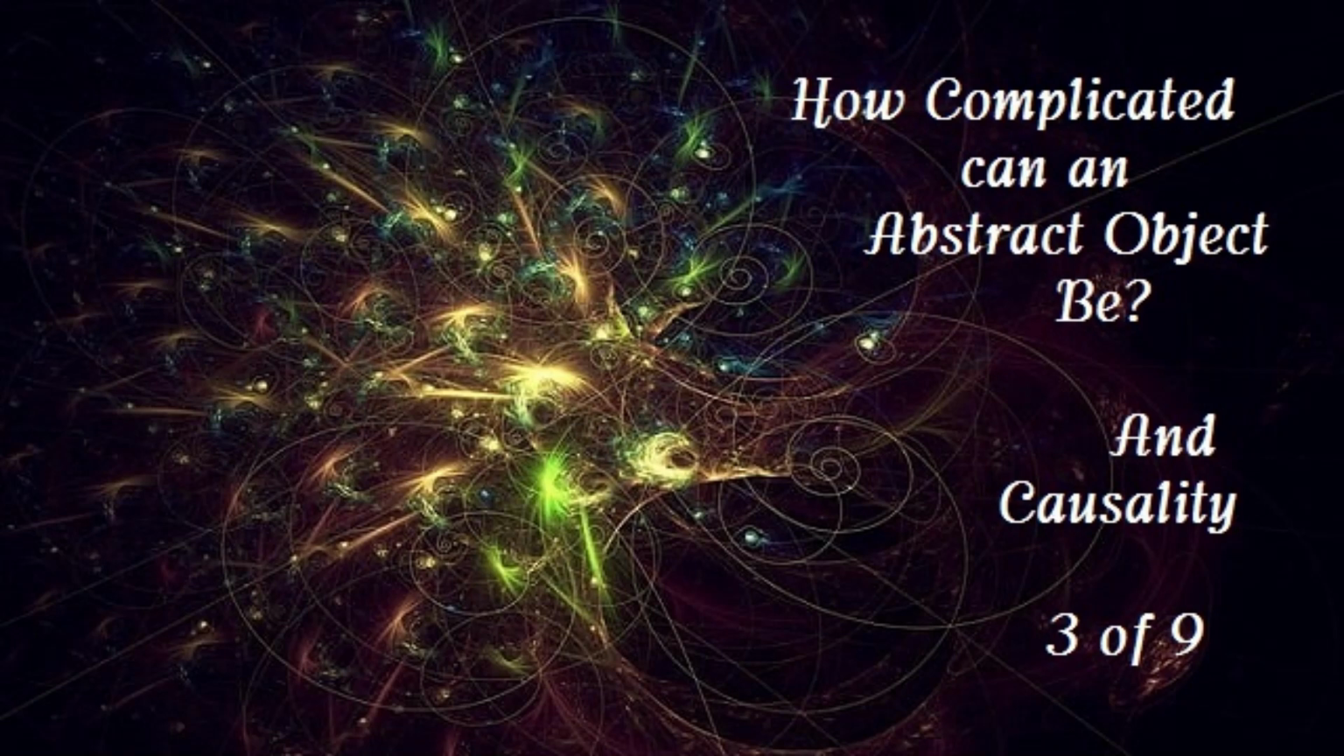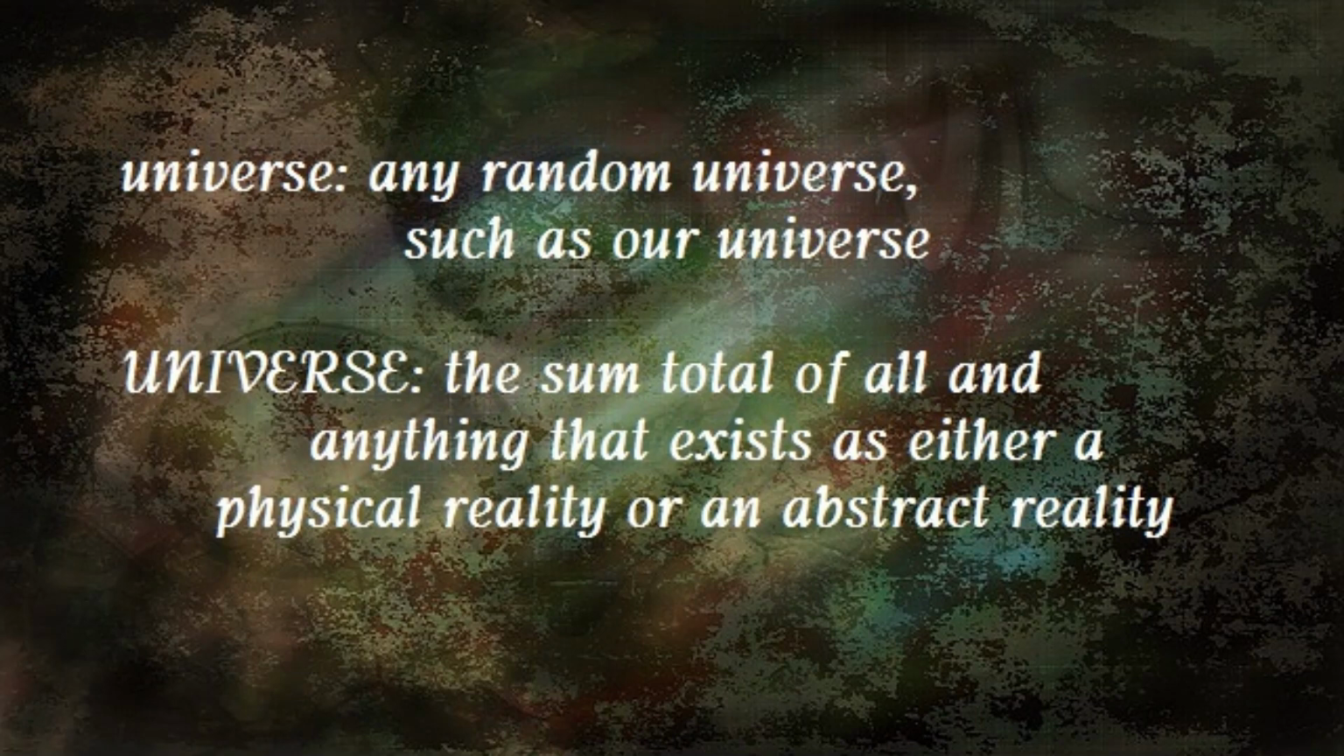This is video 3 of 9 in our series on why things exist. This one is entitled, How Complicated Can an Abstract Object Be? And Causality. So let's start off with a few definitions.